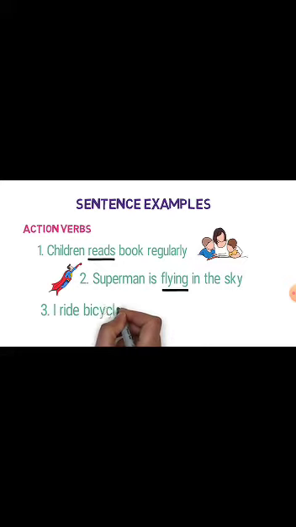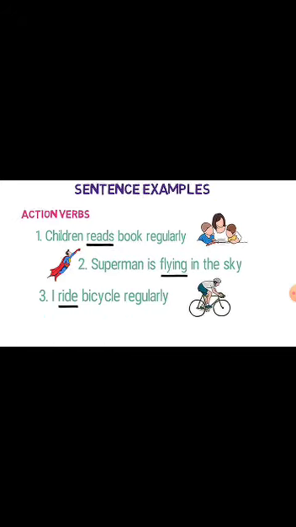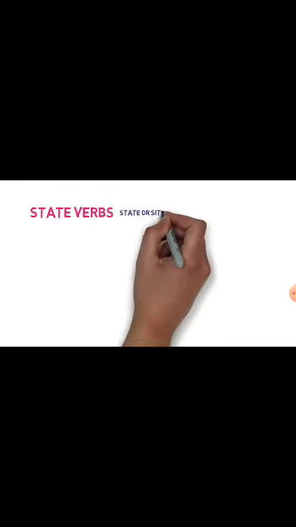Third, I ride a bicycle regularly. Here, what is the action that I perform with the cycle? It is riding. So, ride is an action verb. Now, let's look into the state verbs. They define the state or situation of subjects.